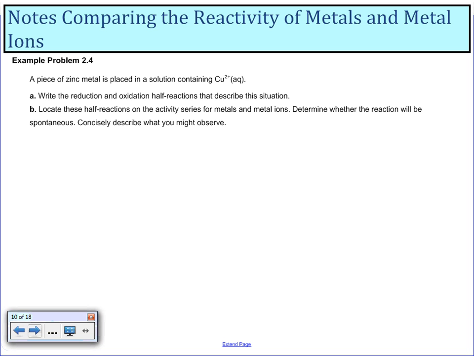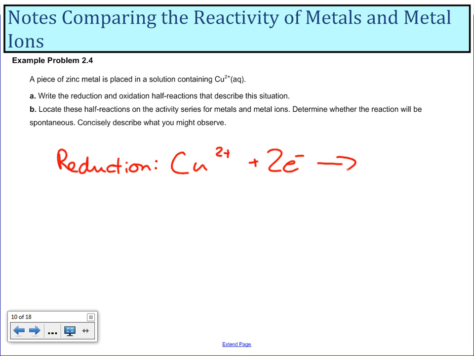So, my reduction, that's the gain of electrons. So I know that's going to be from my ion to go to the metal. And then oxidization,